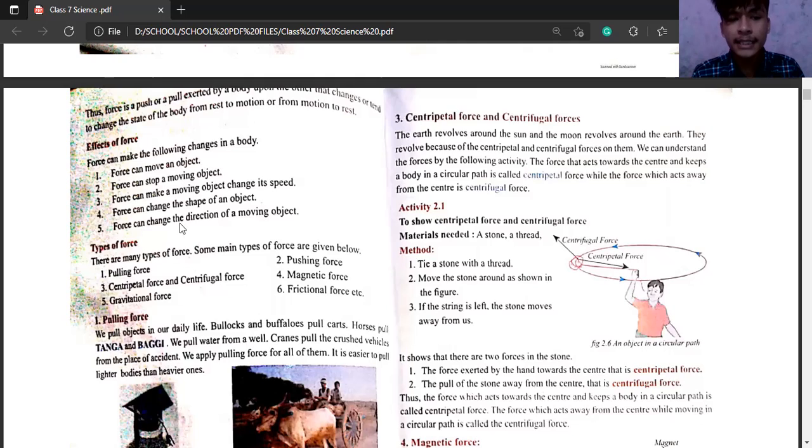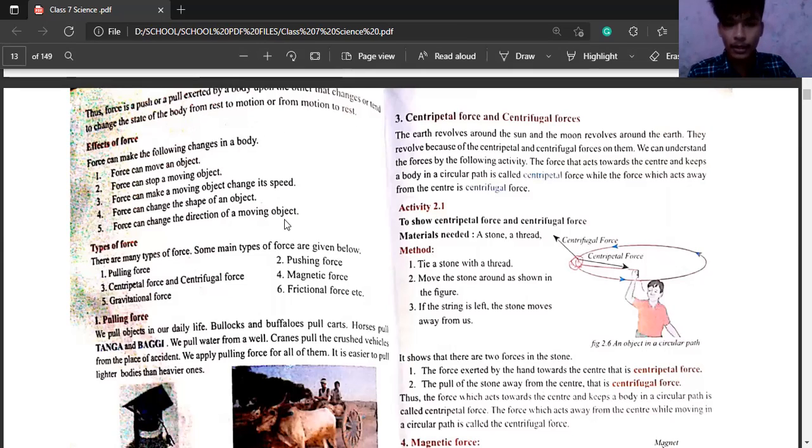Similarly, force can change the direction of a moving object. For example, if the ball is coming from the left and you kick it, then it might go to the right. It might go backward also. It might go up also. The force can change the direction of the moving object also. These are the effects of the force.